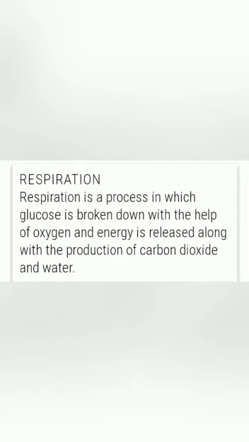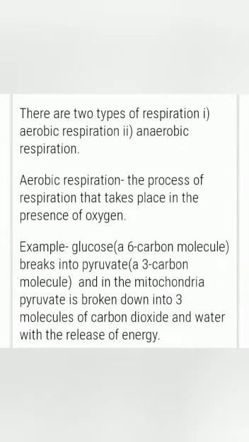So we need to know what are the two types of respiration. There are two types of respiration: aerobic respiration and anaerobic respiration. Aerobic respiration is the respiration which takes place in the presence of oxygen. That is the respiration which happens in mitochondria in the cell. So now we will understand this aerobic respiration with the help of an example.